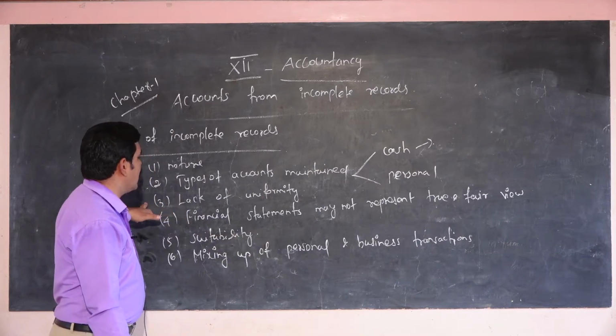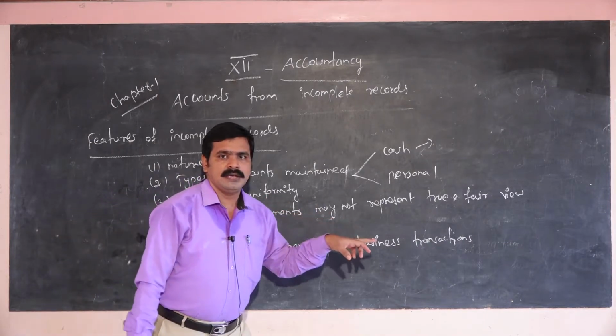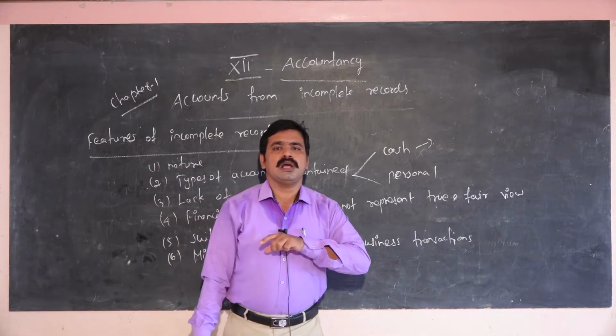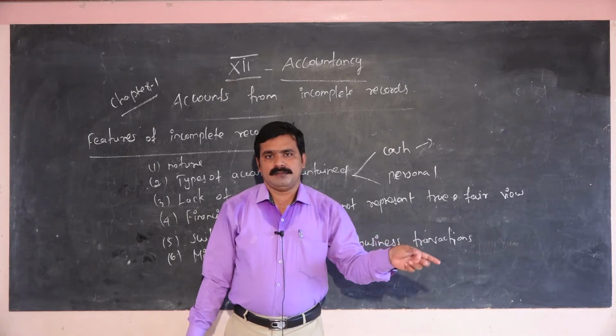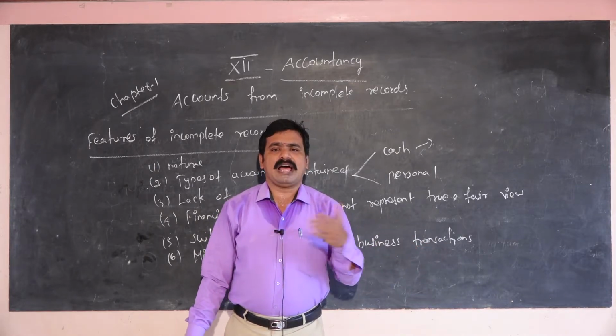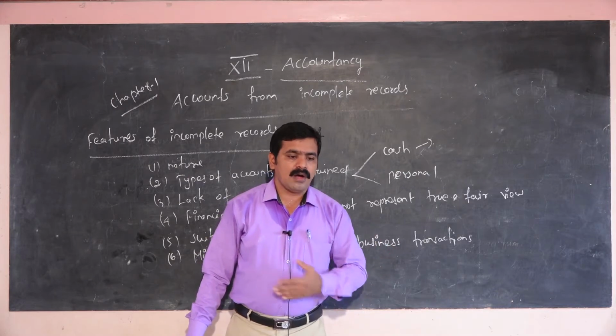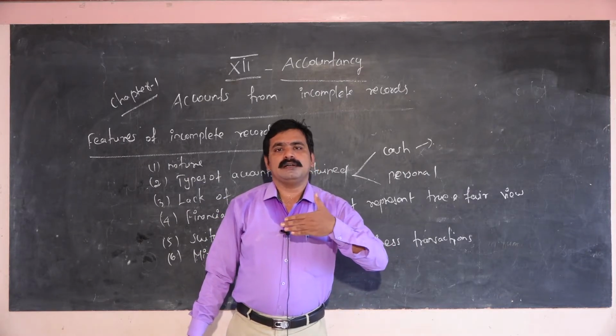Okay, next one is lack of uniformity. Here there is a lack of uniformity, so a lot of lack means a lot of incomplete records.